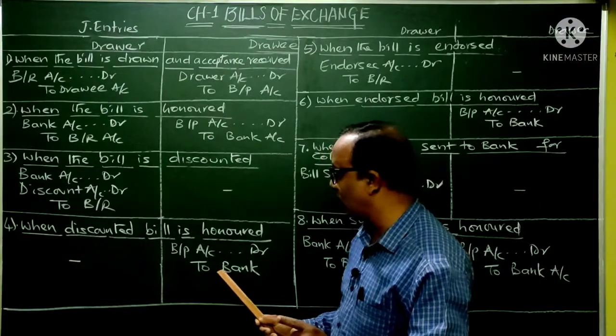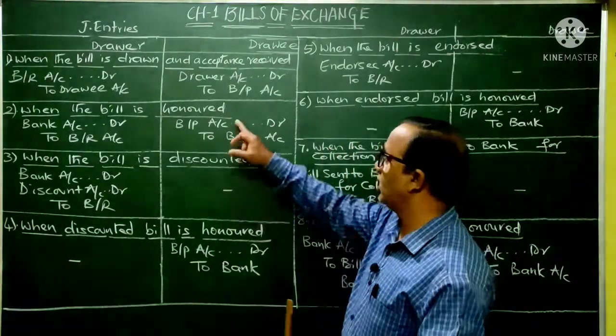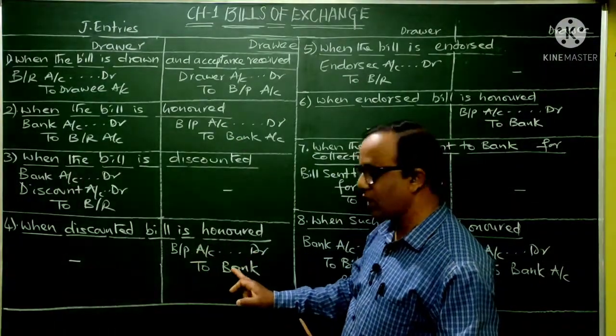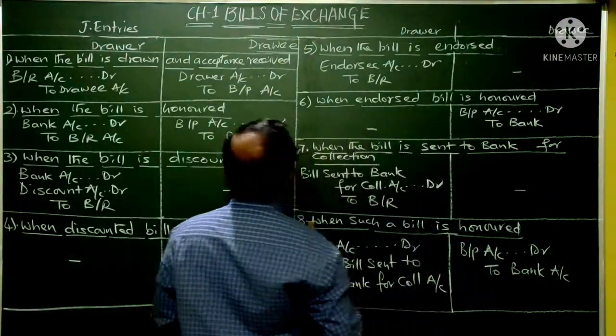Whereas in the books of the drawee, if you observe, he knows only one thing, he has honored the bill on the due date. So whatever bill he has accepted earlier, on that he has made the payment. So the entry will be bills payable account debtor to bank. Okay, bills payable account debtor to bank. Now next situation you see.